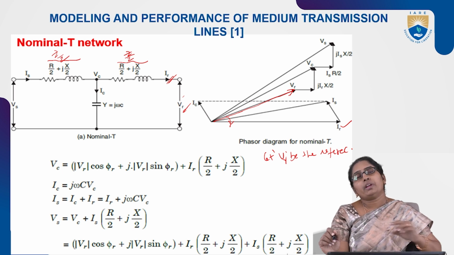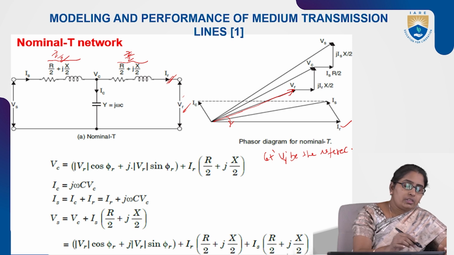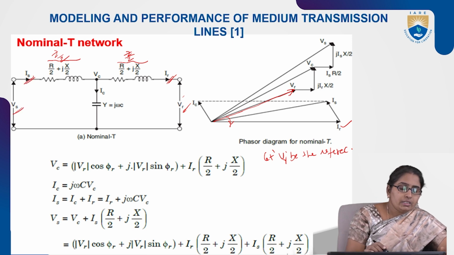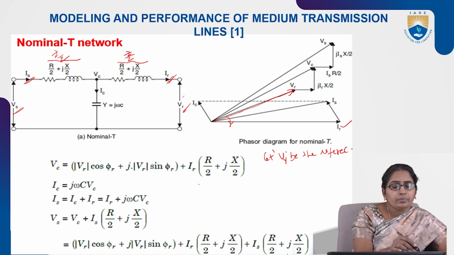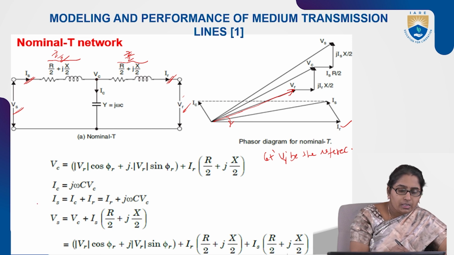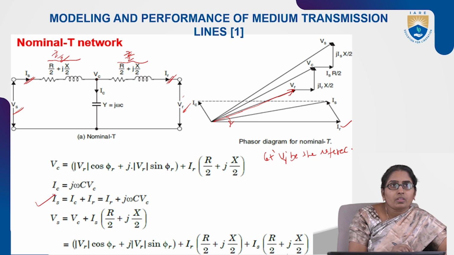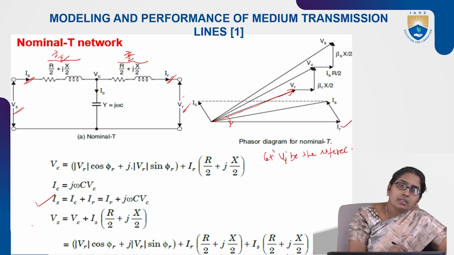Now look at the diagram. Again we want to write Vs and Is, so it is better to get Is first. From this diagram, what is Is? Is is given by the current in the capacitor plus the receiving end current, so Is is given by IC plus IR. What is IC here?